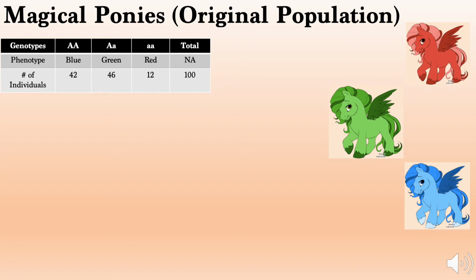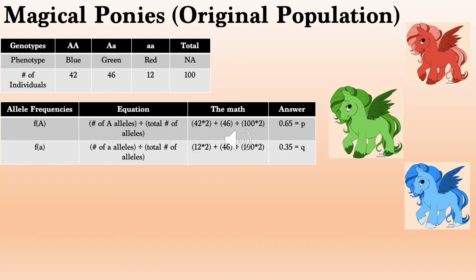42 of the ponies were blue and had the genotype of Big A Big A, 46 were green and had the genotype of Big A Little a, and 12 were red and had the genotype of Little a Little a. To determine the allele frequencies, take the number of each specific allele, either Big A or Little a, and divide that by the total number of alleles.